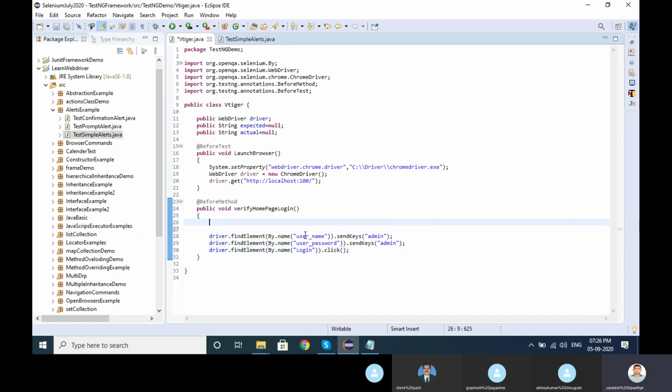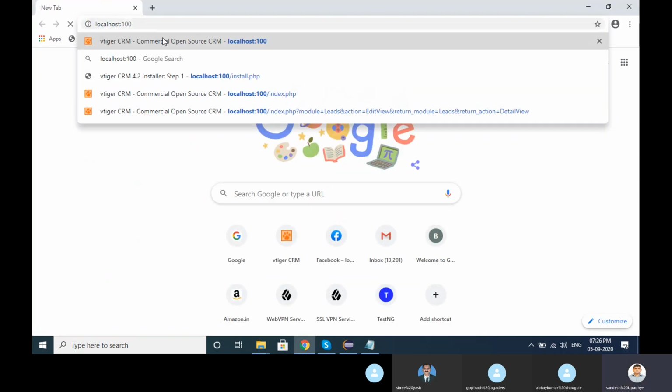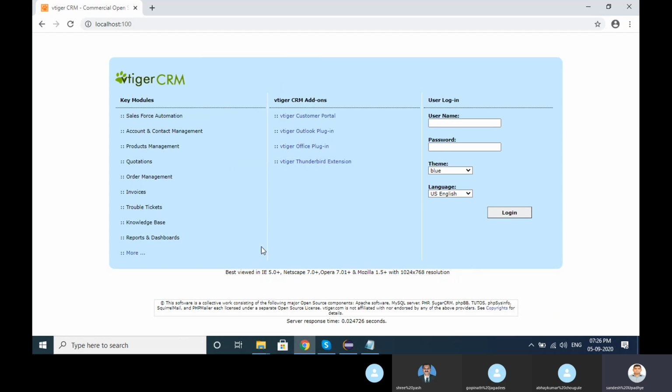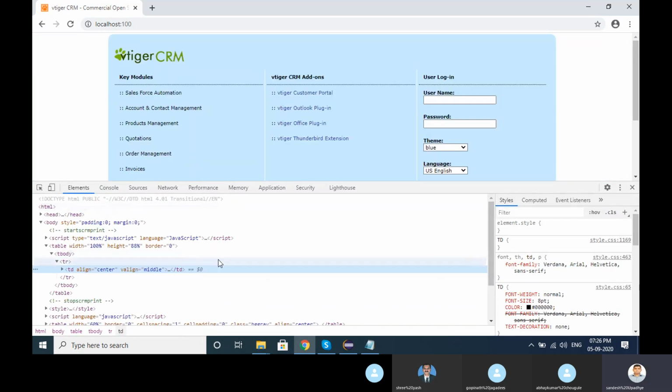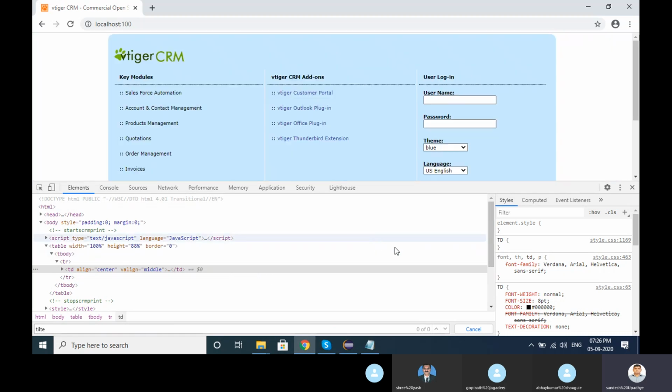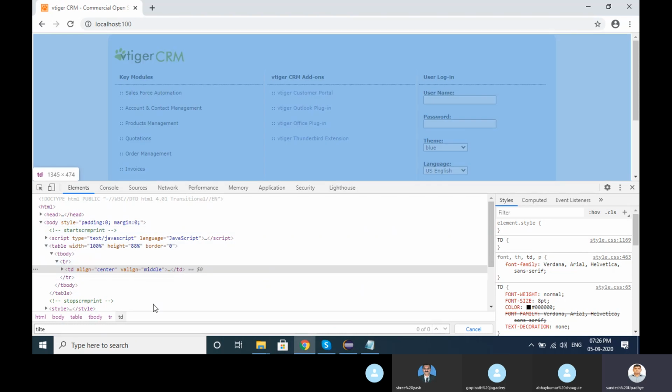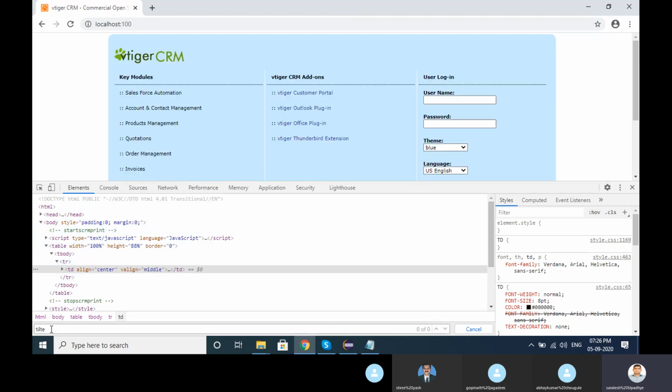Before that, here I will do String title is equal to, let me open vtiger. This title I want to get. We already saw this, right? Something is missing.